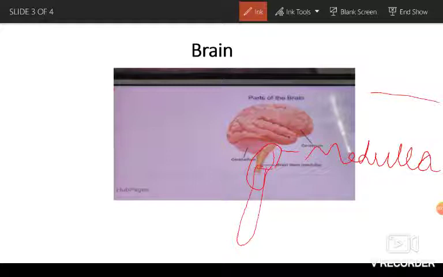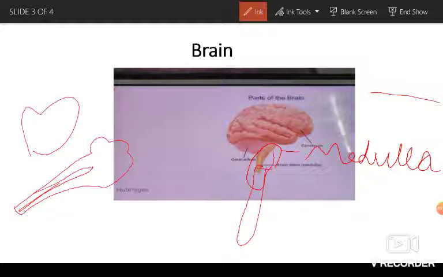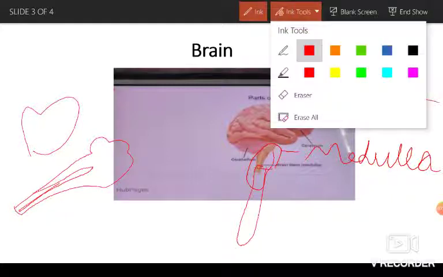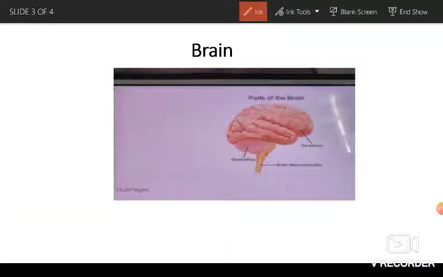Like this, the spinal cord can give messages to the brain. The medulla controls all our involuntary muscles such as heart beating, breathing, and blood circulation. All the blood circulation is controlled by the medulla only. So we have one more fact, and then we will end our video.